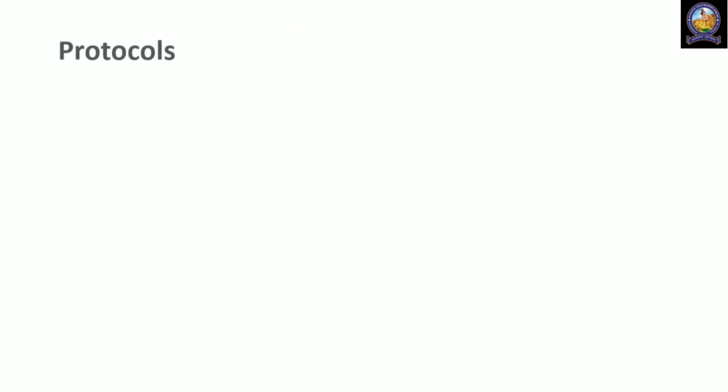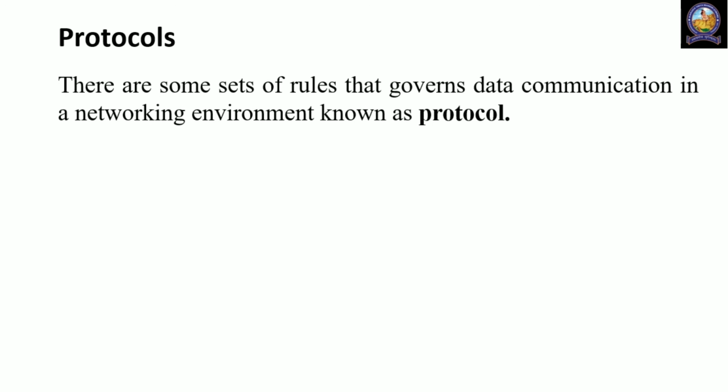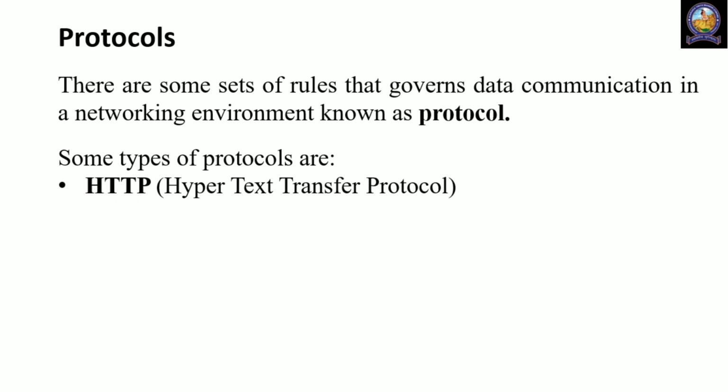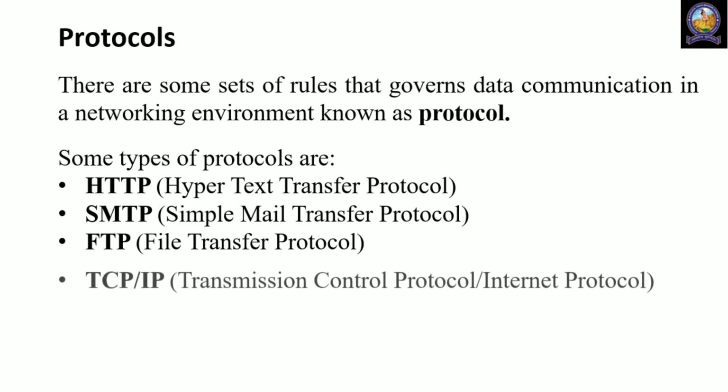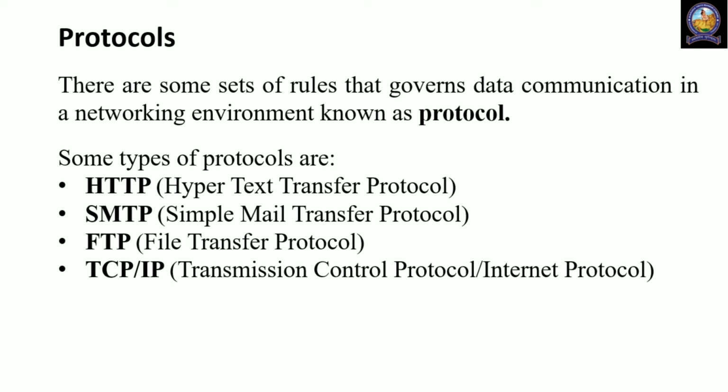On architecture, we maintain some protocols. There are some sets of rules that govern data communication in a networking environment, known as protocols. Some types of protocols are HTTP, Hypertext Transfer Protocol, SMTP, Simple Mail Transfer Protocol, FTP, File Transfer Protocol, and TCP/IP, Transmission Control Protocol, Internet Protocol.